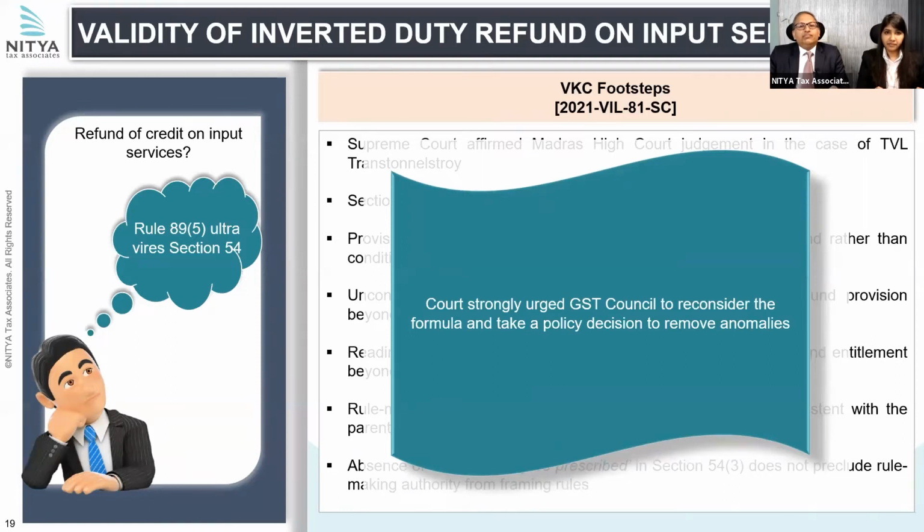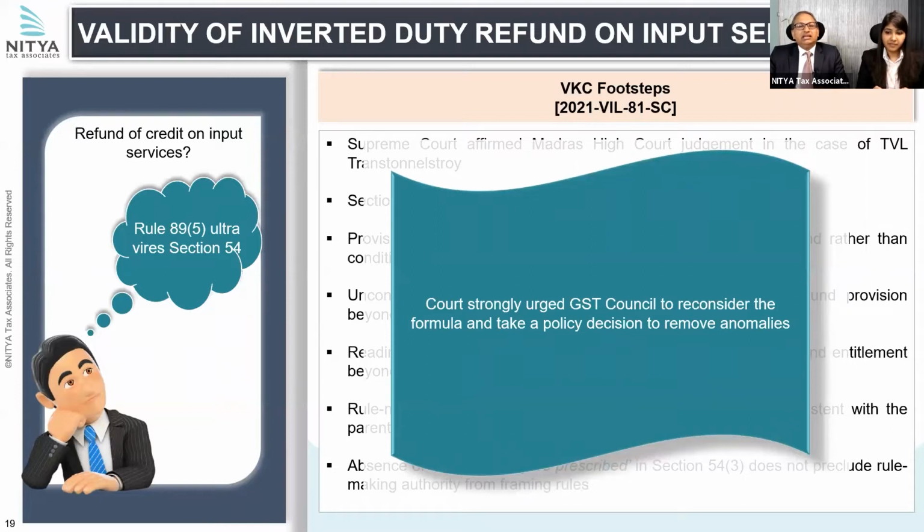They did not agree with the petitioner assessee's claim, where they said that first input services should be allowed to be utilized from the accumulated ITC, and thereafter inputs should be utilized. They did not agree with the revenue's contention, the government's contention, either, that the formula is correct.